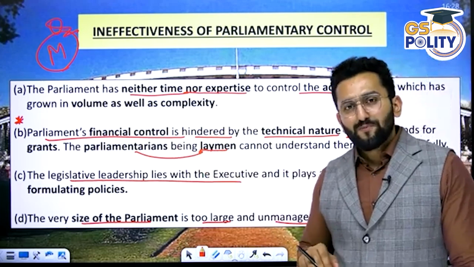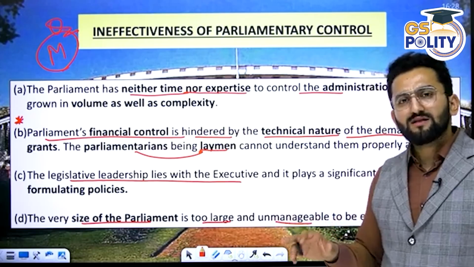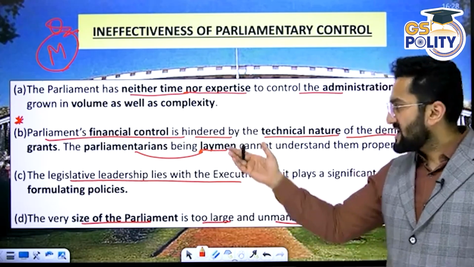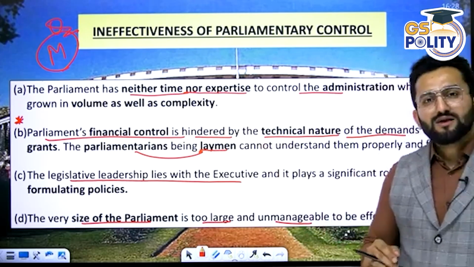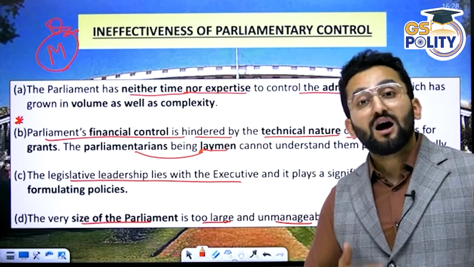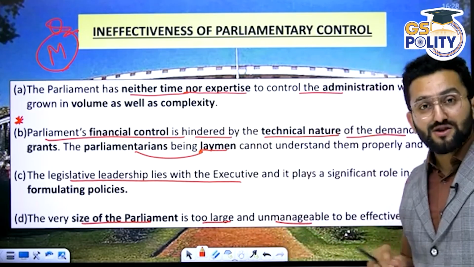Parliament's financial control. When it comes to financial control, sometimes it is considered that our parliamentarians do not have specific knowledge of finances. They're like laymen, right? So there are some technicalities within financial administration which our parliamentarians are not equipped to discuss, to understand. So this is another challenge.